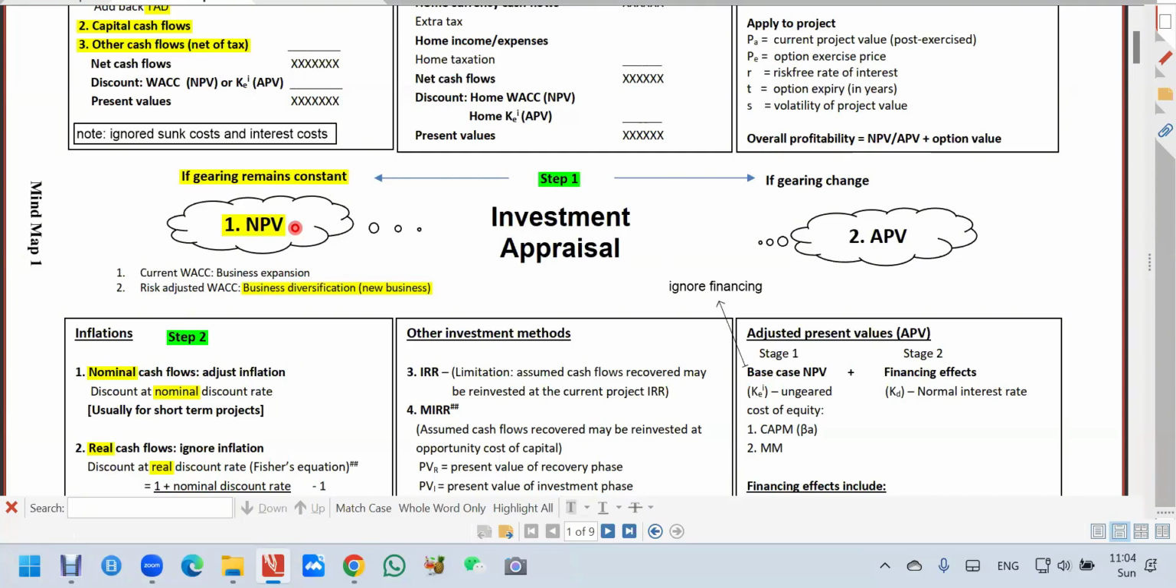Okay, when do we use this one here? Remember, net present value, the discount rate is cost of capital. It's a cost of capital, WACC. WACC, all right? So when can we use net present value? Remember, the condition is gearing remain constant. Gearing after you take the project remain the same. Why?